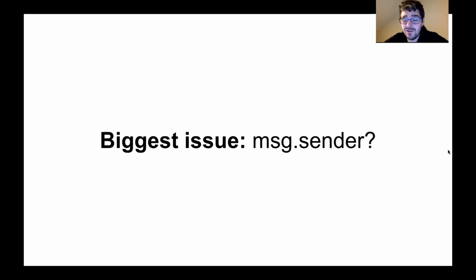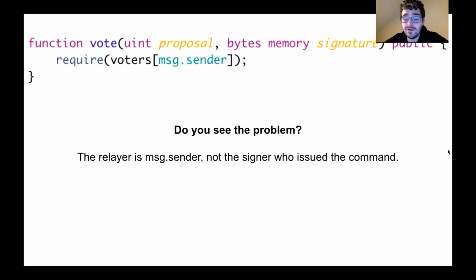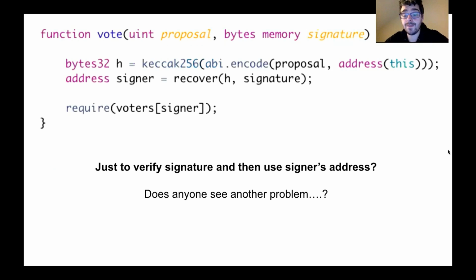And the biggest issue is message.sender. Why is that? So if you remember, we get a Metatransaction, we stick it in an Ethereum transaction, and we broadcast that to the network. So the DApp cannot use message.sender immediately. If they use message.sender, they'll get our address. They won't get the user's address. Pretty annoying, so how do we get around that problem?